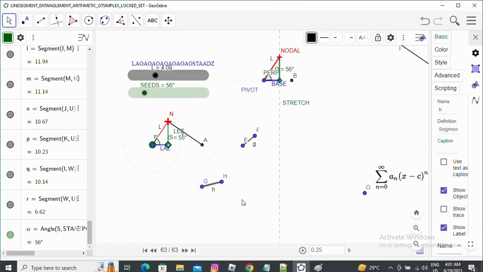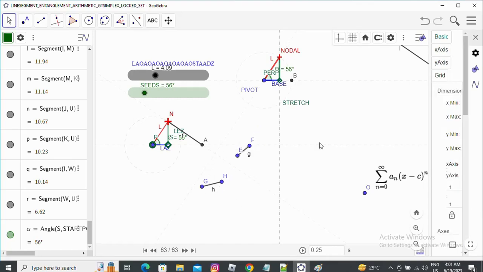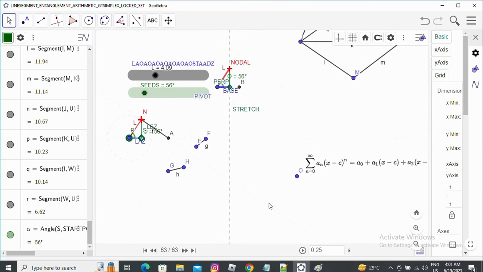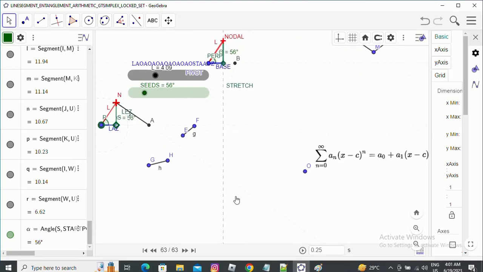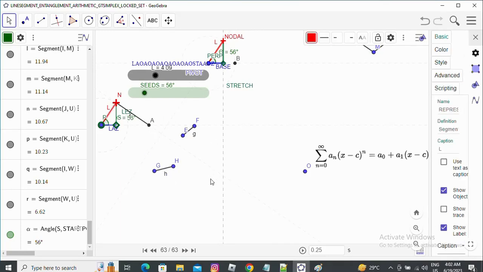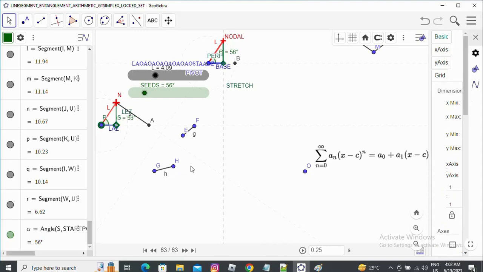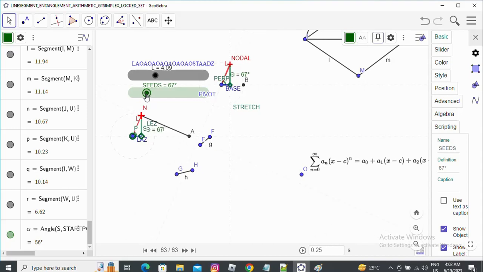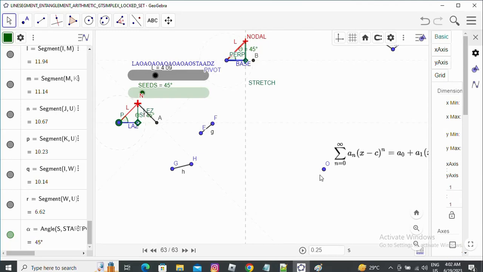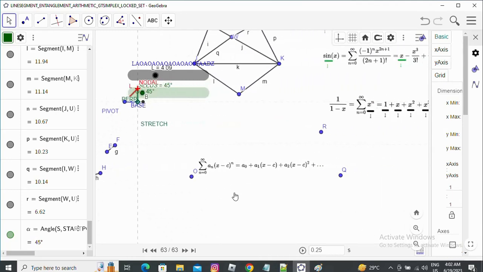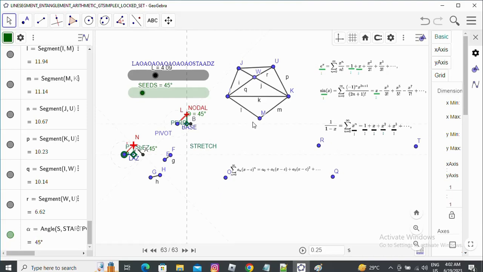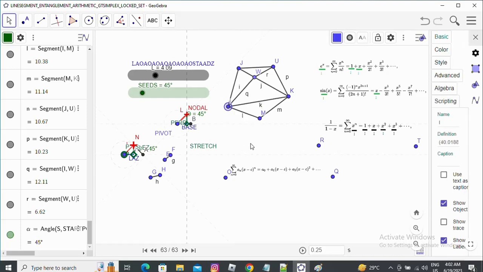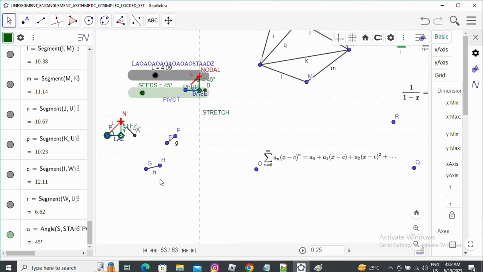And so all of these line segments, even two line segments at the end of two different sides of the galaxies, are all entangled because all of these are coming from the same single initial line segment, and all of these are controlled with the same or different seed angles, but those are parametrically controlled. All line segments are parametrically controlled, and all these line segments in the Gtsimplexes and in the locked sets are interlinked with the rule of trigonometric expression, so they are all entangled.